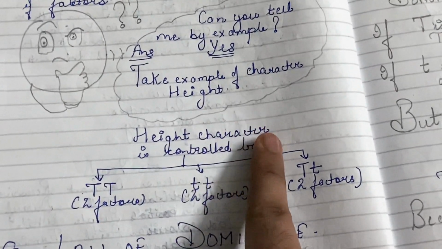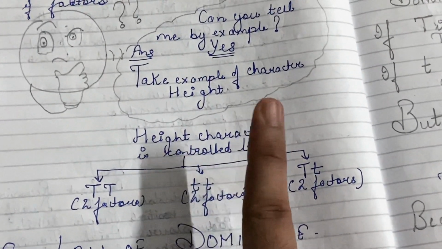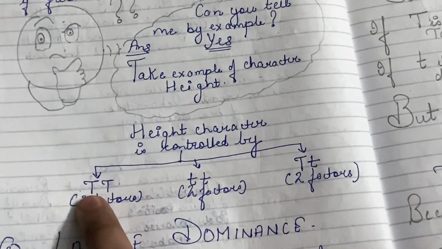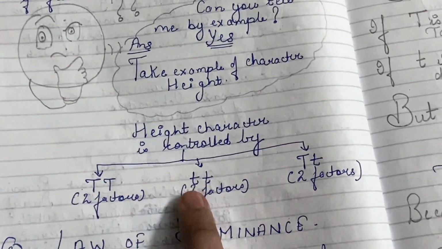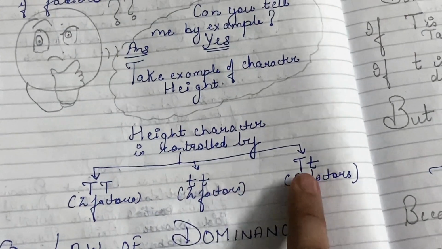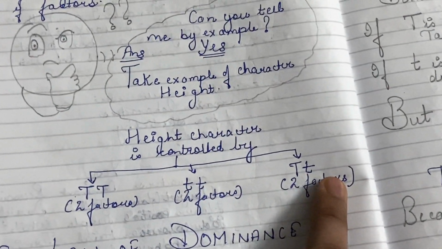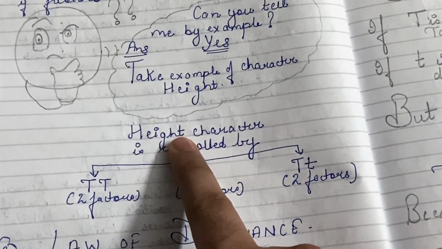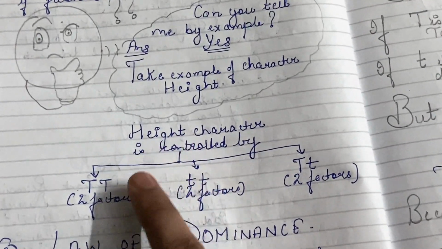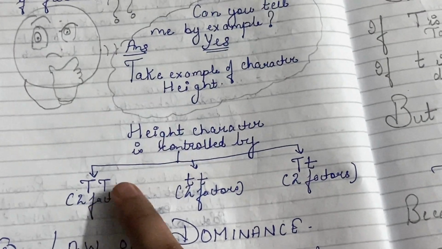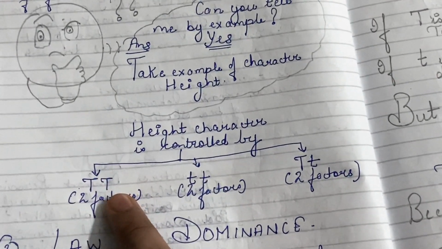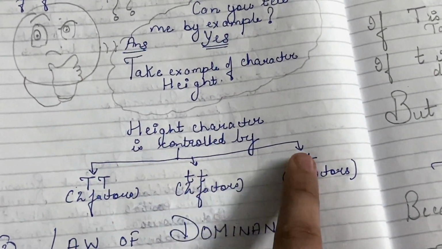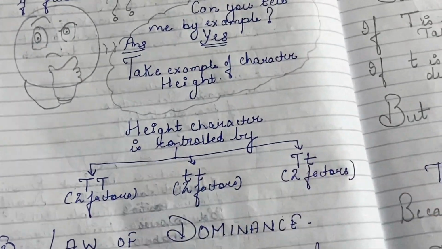The character of height is controlled by two factors, which can be capital T capital T, capital T small t, or small t small t. So as you can see, every character, here the example being height, is controlled by two factors.